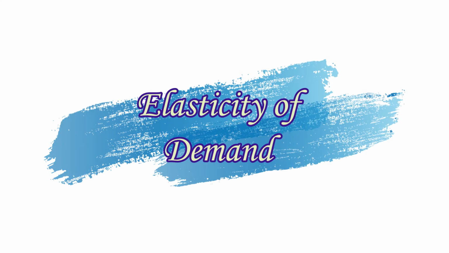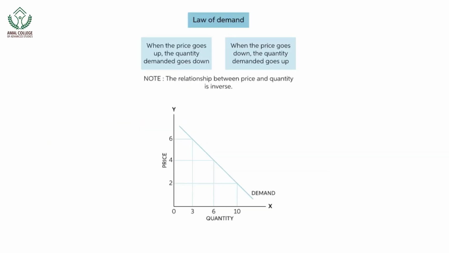Right now I am talking about elasticity. You already know that the law of demand says that there is an inverse relationship between price and quantity. So the price goes up for a product, people buy less. The price goes down, people buy more. But the question now is how much less or how much more they buy, and that's the idea of elasticity.